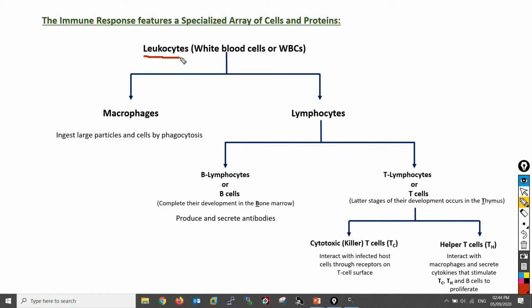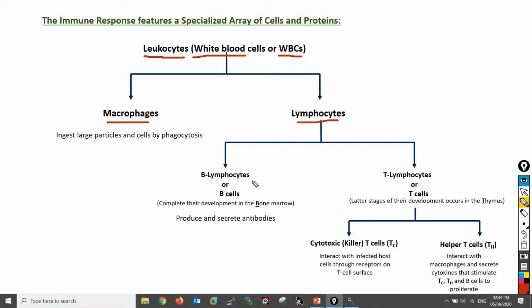Leukocytes are the central player of the immune system, as they help to protect the body against foreign substances, microbes and infectious diseases. Leukocytes are also known as white blood cells or WBC. Leukocytes are of two types, macrophages and lymphocytes. Both macrophages and lymphocytes develop from undifferentiated stem cells in the bone marrow.